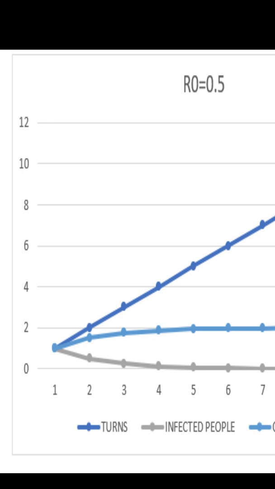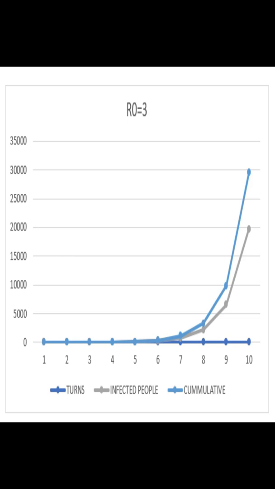So we can see that the line goes below 0. So a disease with an R0 of less than 1 does not seem to be much of a problem, while the one with an R0 of 1 looks a bit serious. Now let us consider what happens if the R0 of the virus is greater than 1.